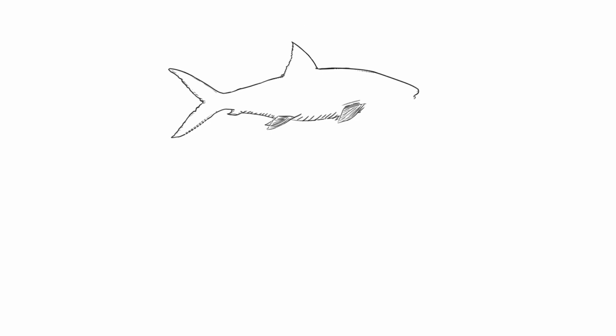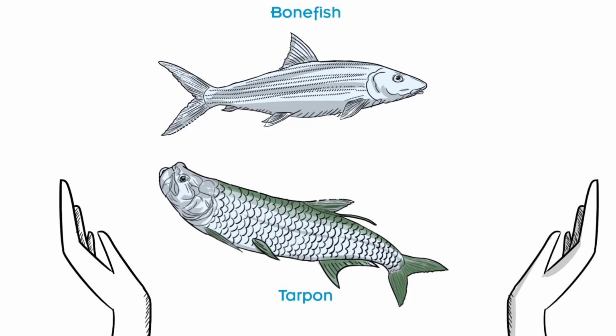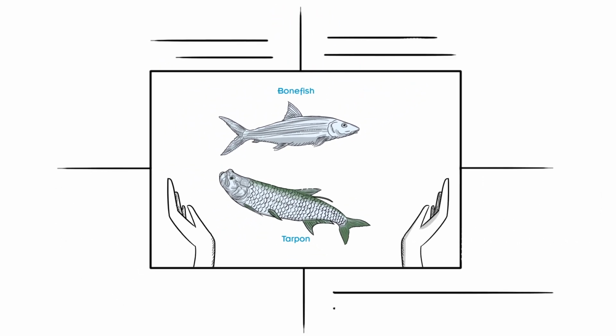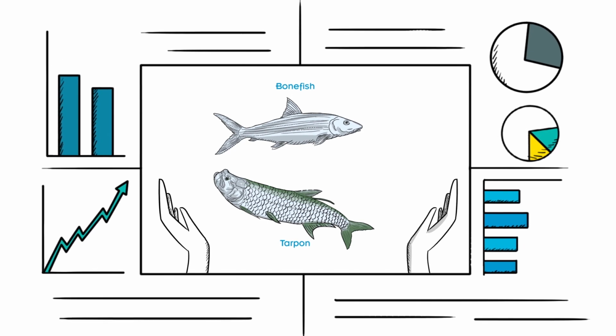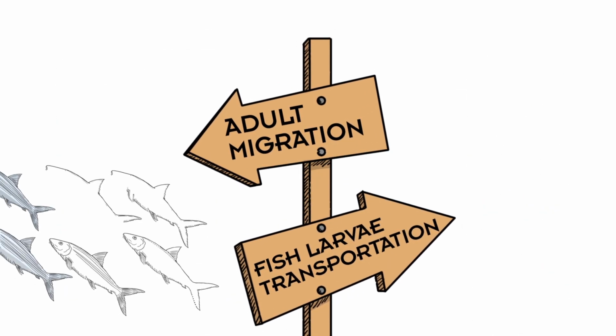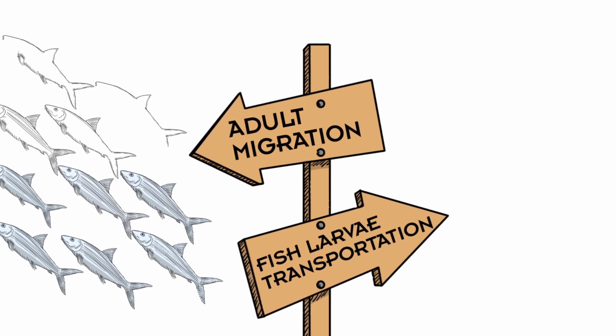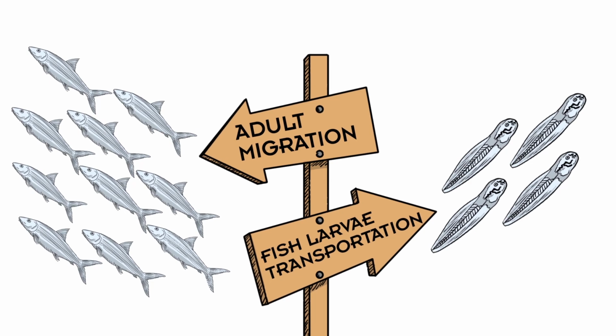Learning how and to what extent bonefish and tarpon populations are connected is important for conservation, because this information allows us to design the most effective management plans. There are two ways that fish populations in different locations can be connected: by migrations of adults and by the transport of fish larvae by ocean currents.